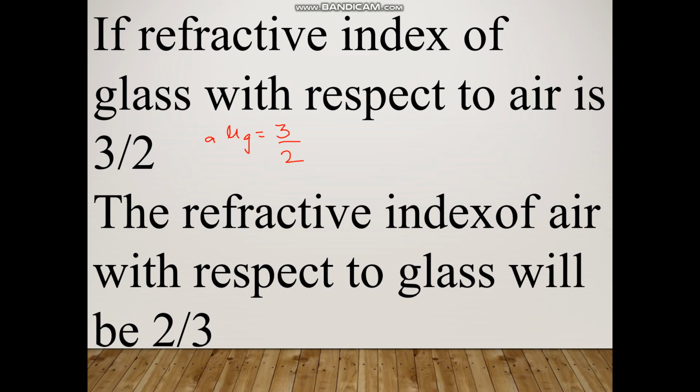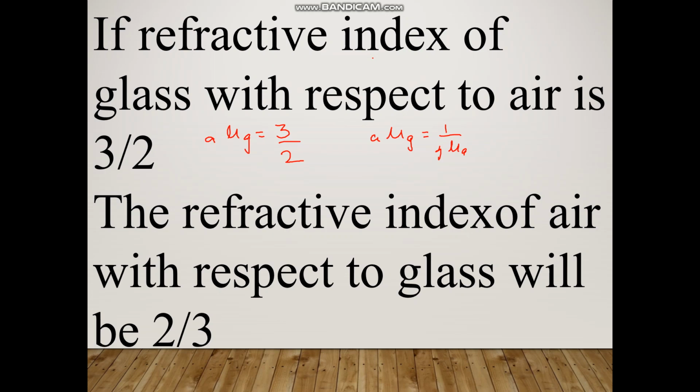So, what this means is that if I want to calculate, I will use the principle A mu G is equal to 1 upon G mu A. Here I needed the refractive index of glass, right?